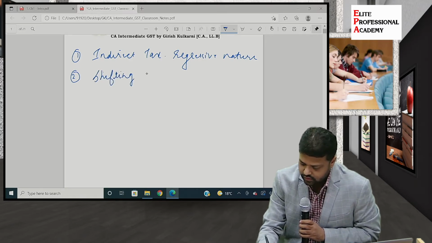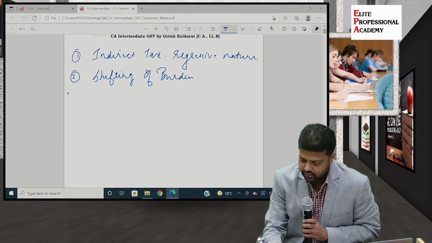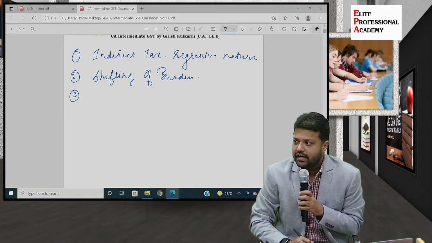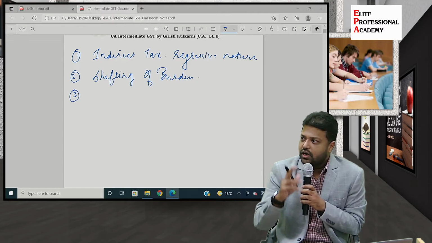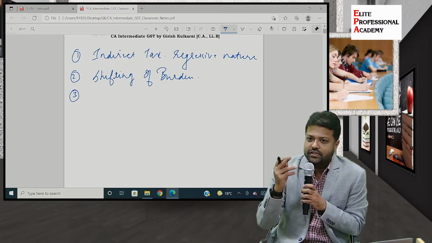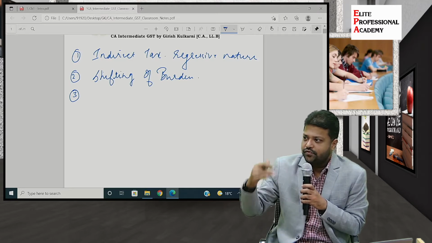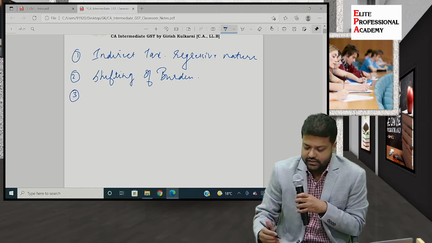Shifting of burden. So we have seen that value addition concept, wherein the tax is collected from the ultimate consumer and paid to the government through a mechanism which is developed and which is called value addition taxation. So the burden is shifted from one chain to another chain and ultimately to the consumer. Yes. Next point.